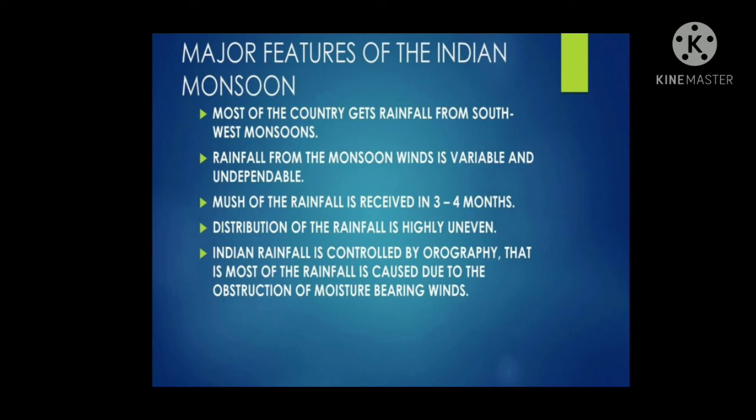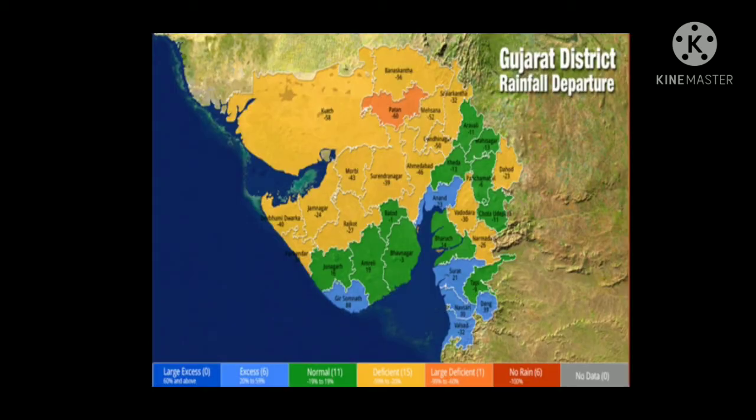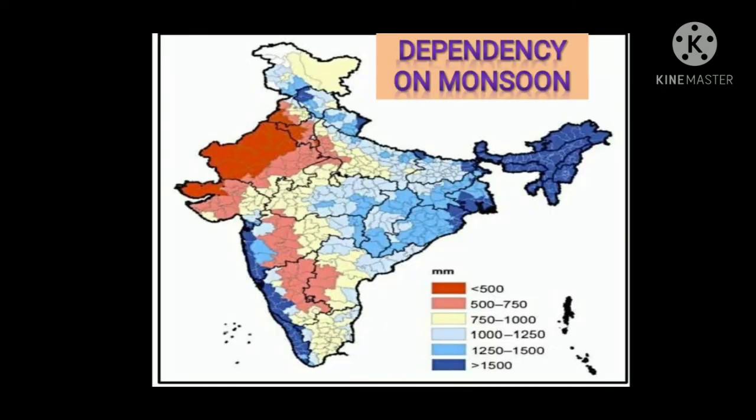Indian rainfall is controlled by orography, that is, most of the rainfall is caused due to the obstruction of moisture bearing winds. There are no high mountains in Gujarat, so the amount of rainfall is less, as there is no high mountain to obstruct monsoon winds. Most of the agriculture of India depends on rainfall, as about 80% of the rainfall of India is received during the rainy season. It is considered to be the most important season in India.